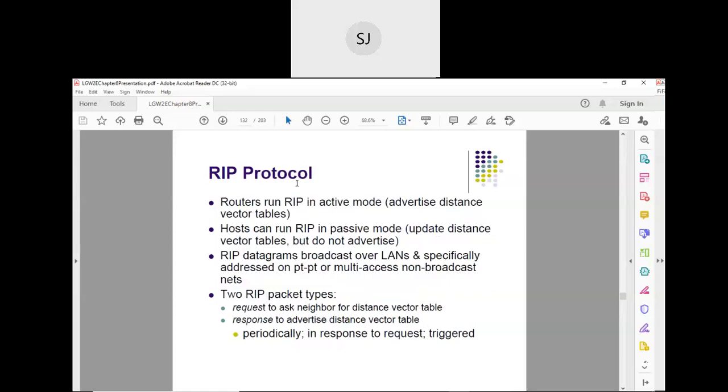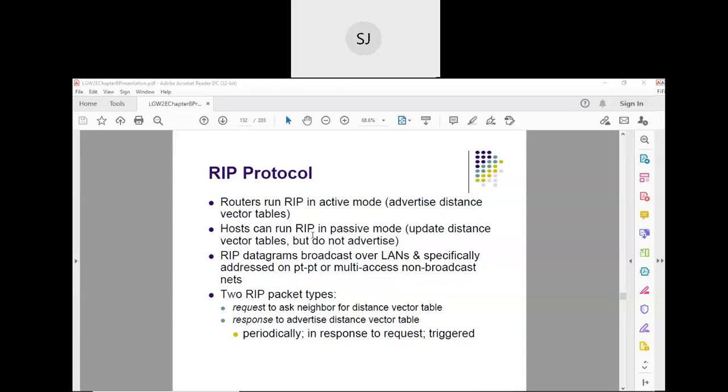Now, the routing information protocol. RIP runs in hosts also, and in routers also. If a host is concerned, it is passive in nature. Why are hosts passive in nature as far as RIP is concerned?